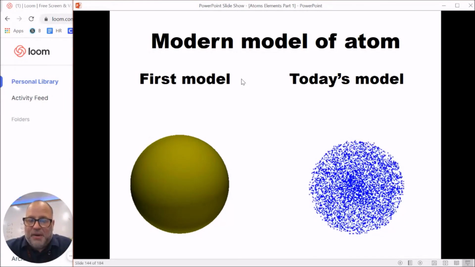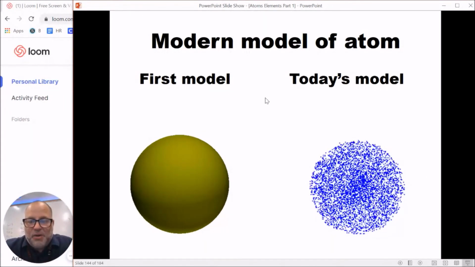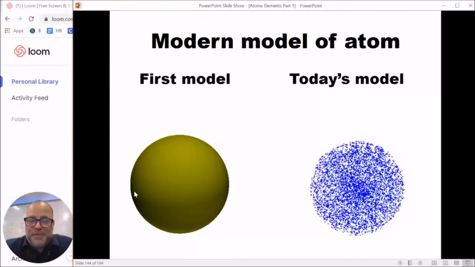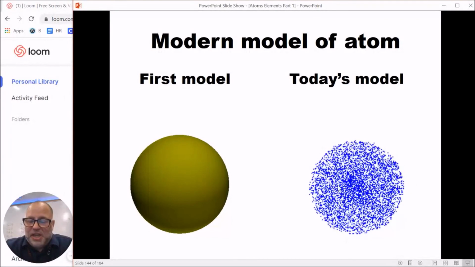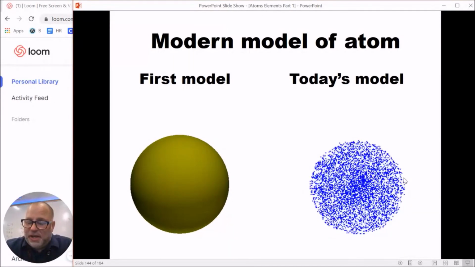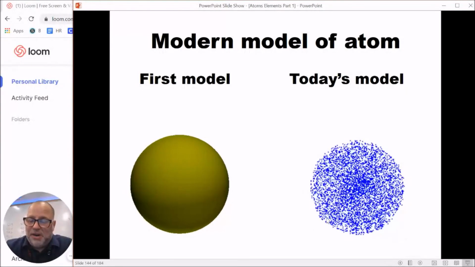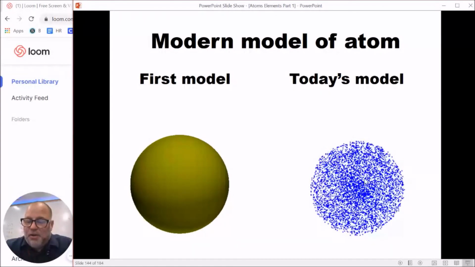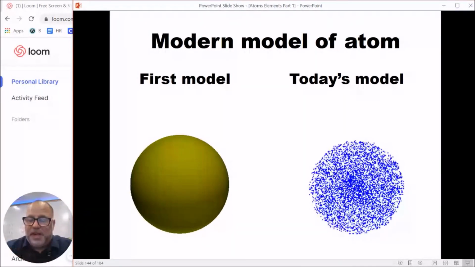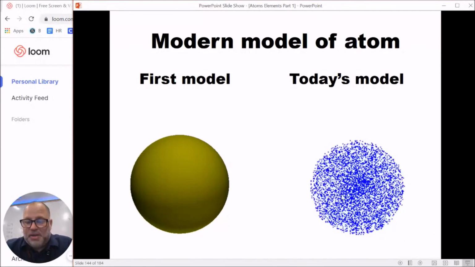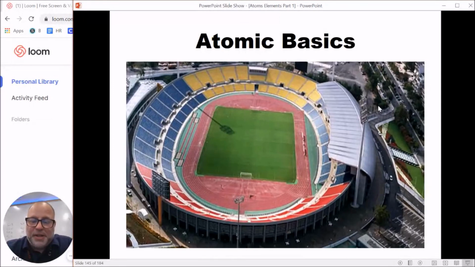So the big takeaway for today: the model of the atom has not always been the same. It started out as a hard round sphere that the Greeks said was indestructible. We now know that if you wanted to draw a picture of it, it would look more like this. You've got a tiny nucleus at the very center. In fact, if you could blow up an entire atom to this size right here, you still would not be able to see the nucleus. It would be that unbelievably tiny. But the electrons are blinking in and out, almost like in a big cloud, as they zoom around at almost the speed of light. We also know that you can split an atom. It's not impossible, and it happens all the time. So we know that the Greeks weren't correct about that.